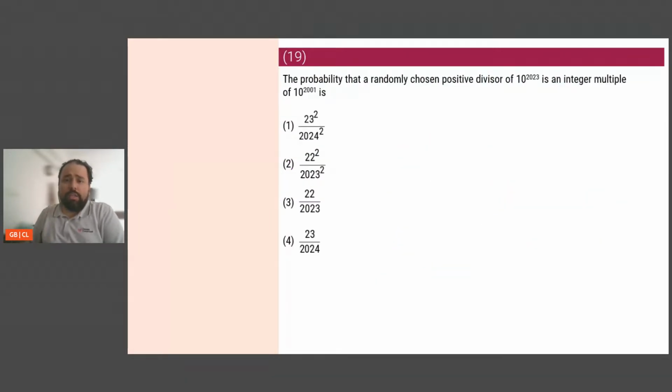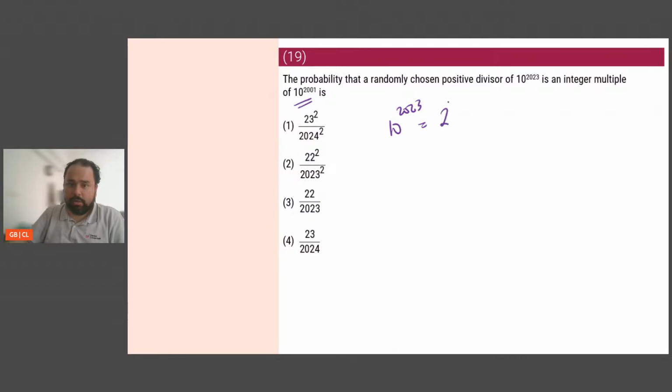Okay. The probability that a randomly chosen positive divisor of 10 to the power of 2023 is an integer multiple of 10 to the power of 2001. ठीक है? Again, very simple. Options are in front of me. I have 10 to the power of 2023. मेरे को 10 to the power of 2001 पे लाना है.